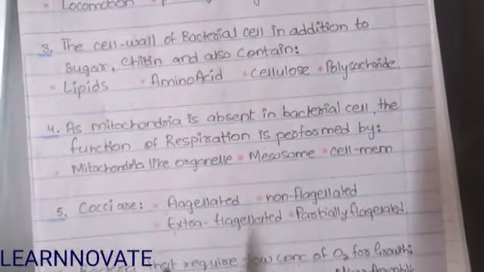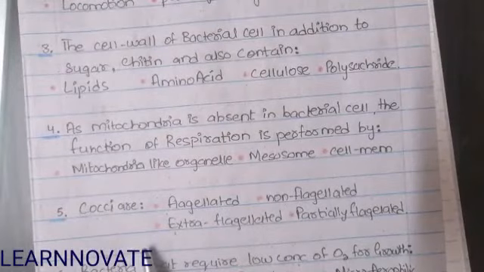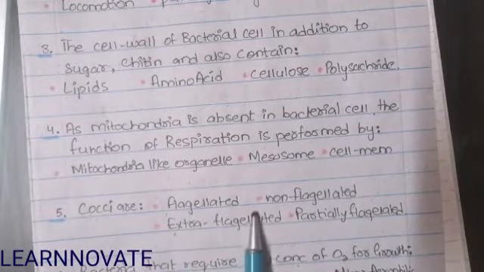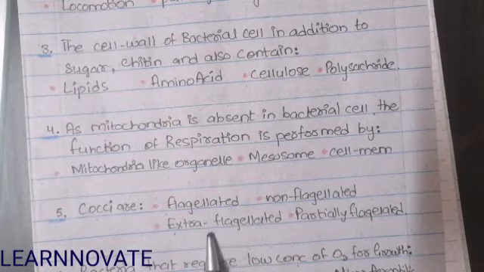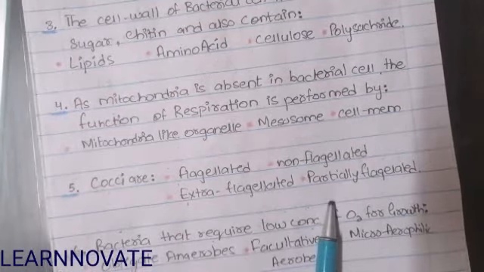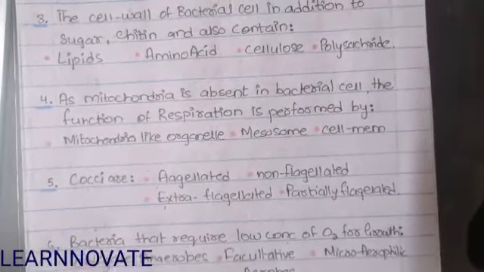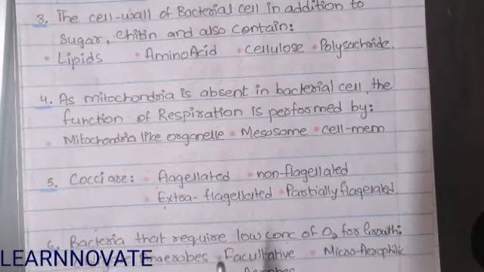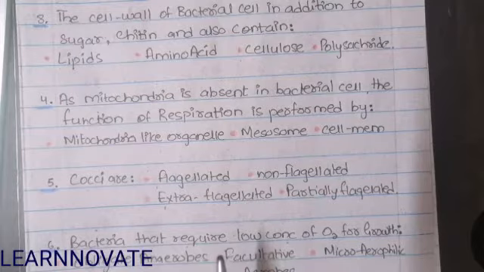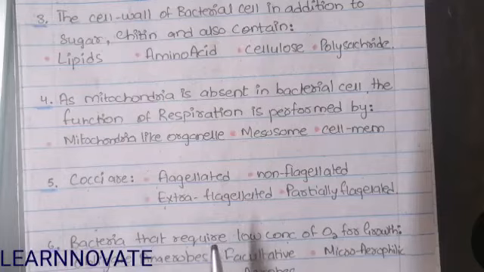Question number 5 says, cocci are A. flagellated, B. non-flagellated, C. extra-flagellated, or D. partially flagellated. You know the cocci are a type of bacteria, because bacteria occur in different shapes and forms. Cocci is a shape of bacteria, and they are asking whether it is flagellated, non-flagellated, partially flagellated, or extra-flagellated.